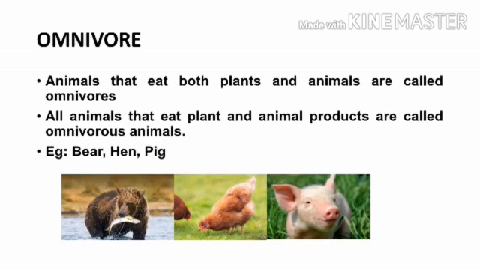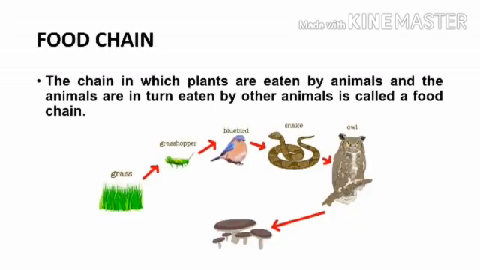Now, let us study about food chain. Living things depend on one another to live. We eat plants and animals, so we depend on them. The chain of flow of energy from the producers to the consumers is called a food chain. That is, the chain in which plants are eaten by animals and the animals are in turn eaten by other animals is called a food chain.